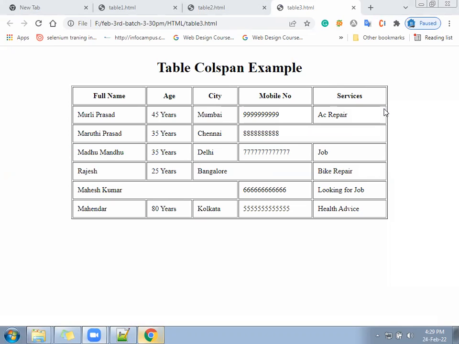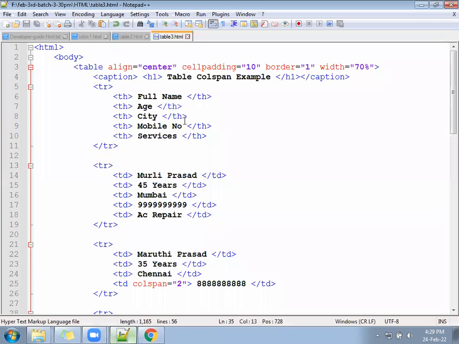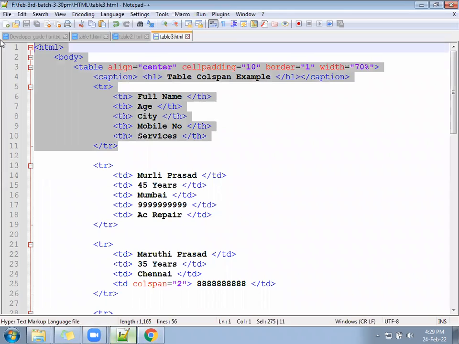Create the next file table4.html. We will understand rowspan, how to combine rows with rowspan. And if you have copy-paste skill, please copy till the first row. This much you can paste.